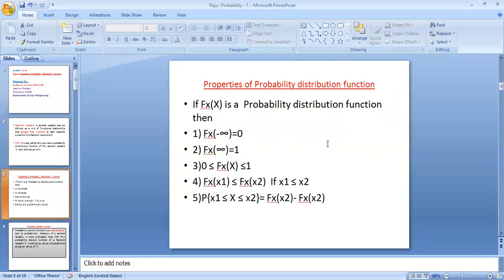Properties of the probability distribution function. As you know, probability should always be greater than or equal to 0.